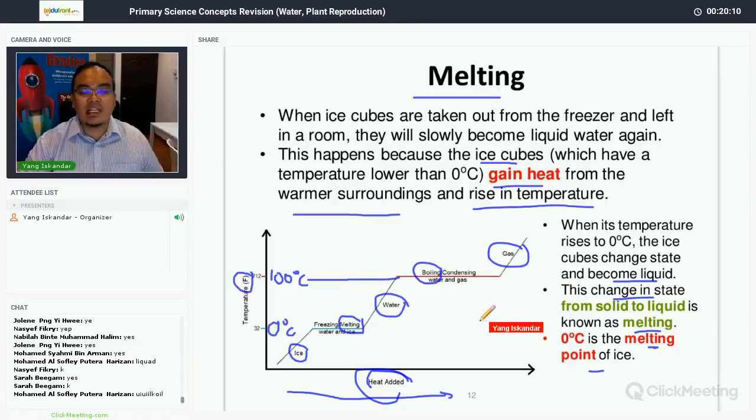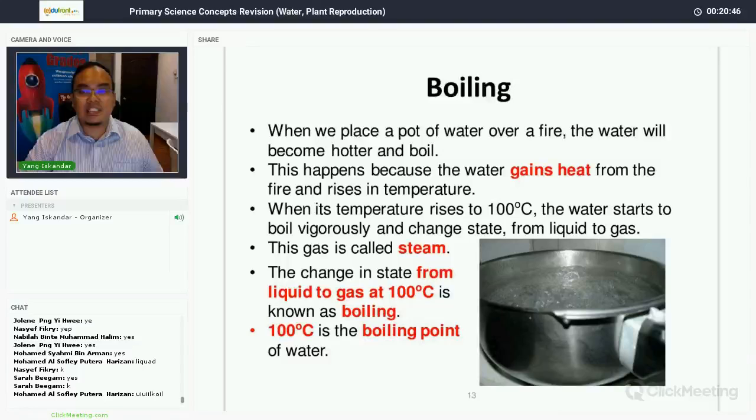So now I can reverse the process from gas. When the gas loses heat, it will condense, and then it will change into water. All right, so when water loses heat further, down to 0 degrees Celsius, it will start to freeze, and it becomes ice. So you need to take a look at the graph depending on whether heat is gained or heat is lost. All right, so you need to be sure whether it is heat gain or heat loss, and answer the corresponding process.